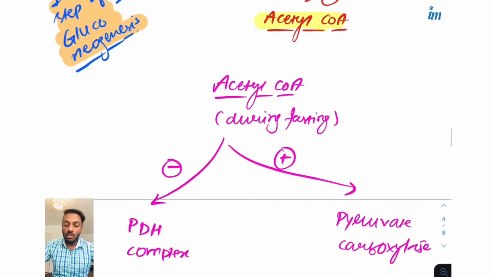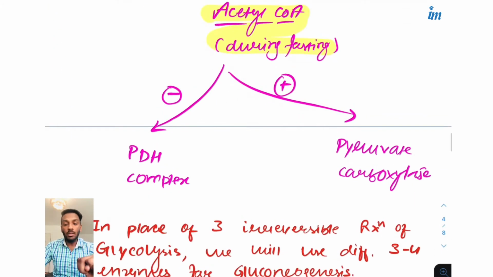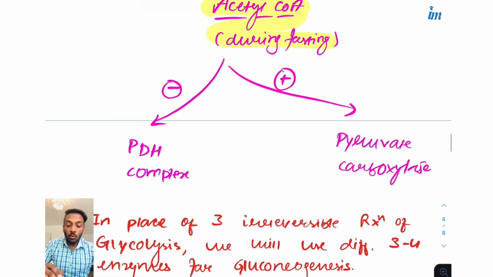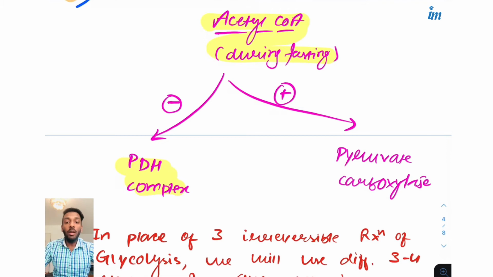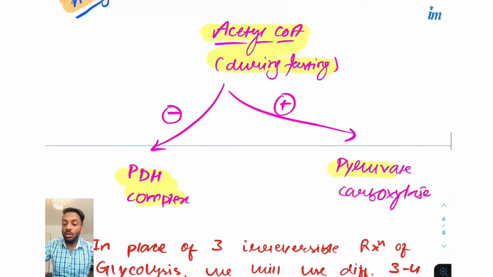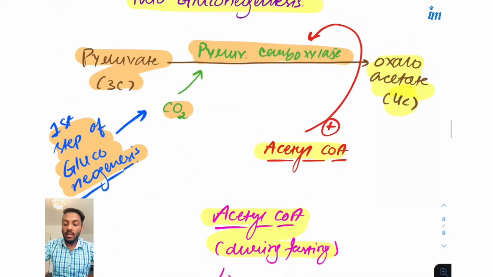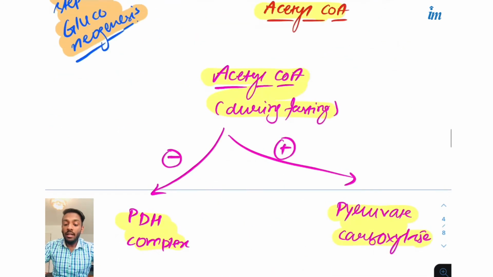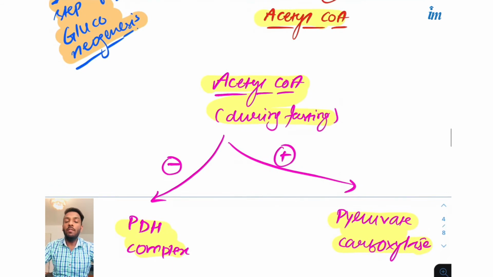Okay, so this acetyl CoA during the fasting condition does 2 works. What? Firstly, it will inhibit this PDH complex to stop the conversion of pyruvate into the acetyl CoA. Also, it will stimulate the first step of gluconeogenesis. Okay, and after that the remaining acetyl CoA will go into the TCA.